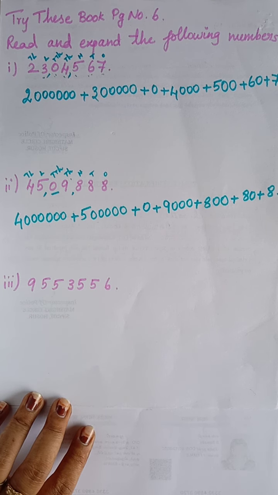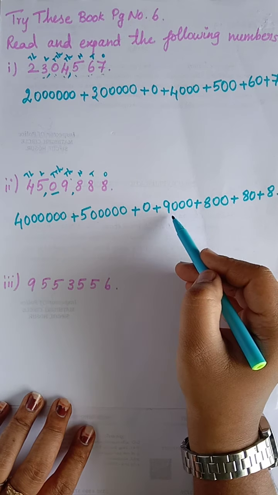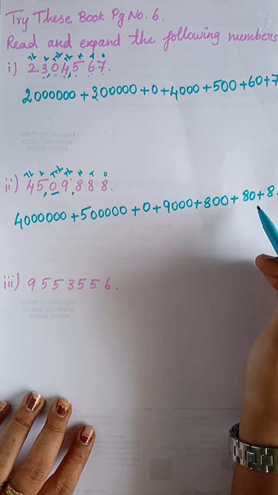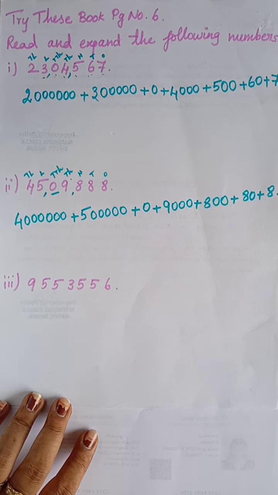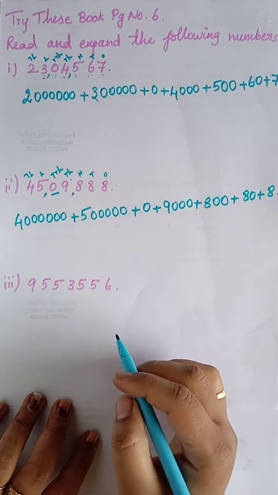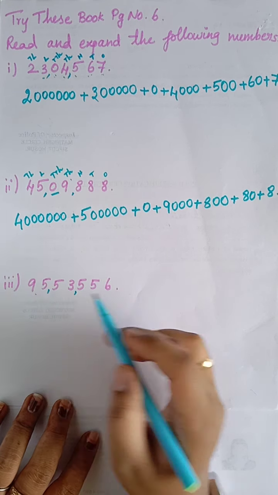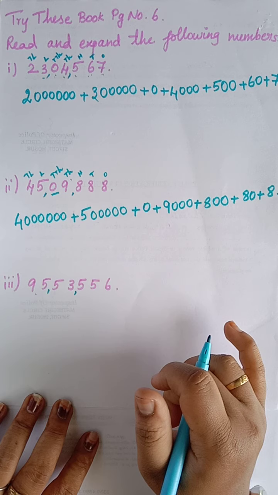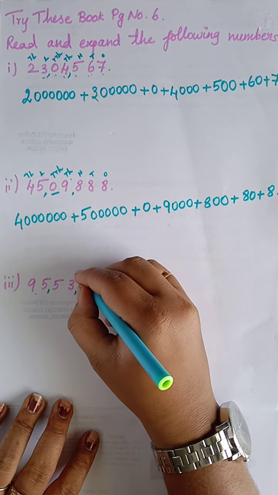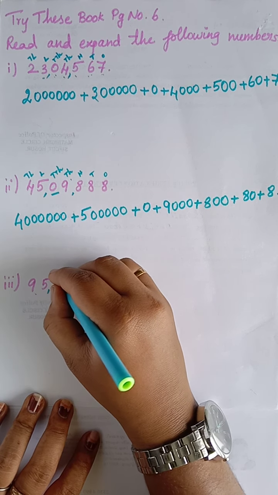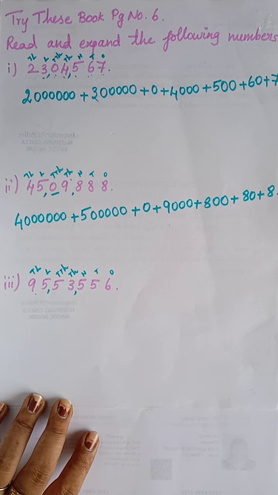Okay. Now we can read the number. That is 45,09,888. Okay, can you understand? Very simple. Okay, the last sum we can see here. Now we have to put commas 1, 2, 3 comma 1, 2 comma 1, 2. Okay, after this what we are going to do? We are going to write the place value. So here ones, tens, hundreds, thousand, 10,000, lakh, 10 lakh. Here too they have given till 10 lakh.